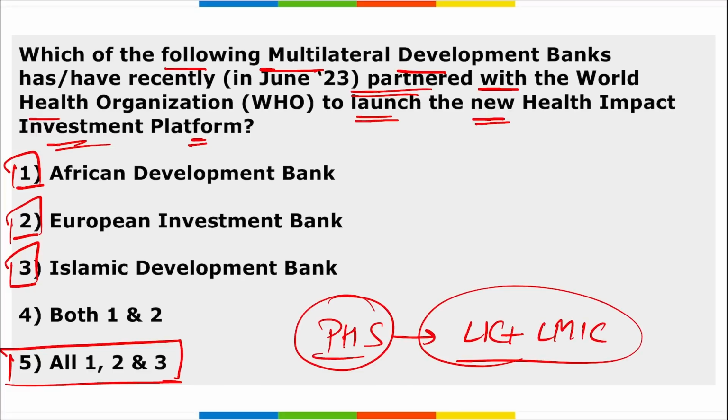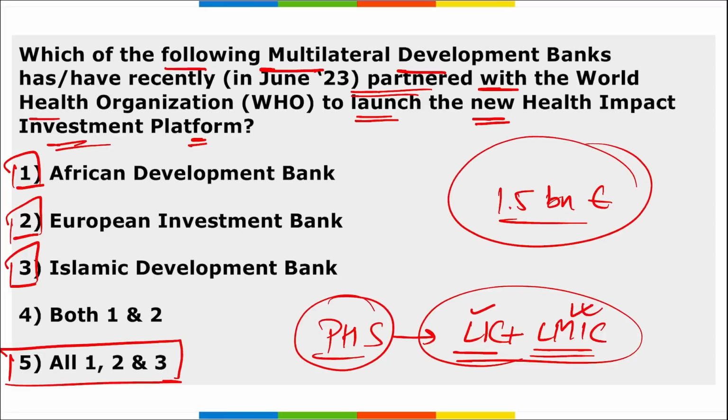I repeat, these three organizations along with WHO recently planned to invest in the climate and primary healthcare sector in low income and lower middle income countries. They will provide 1.5 billion euro to these countries for various services, and this money will be provided as a loan. And they will be working towards primary healthcare services in these countries.